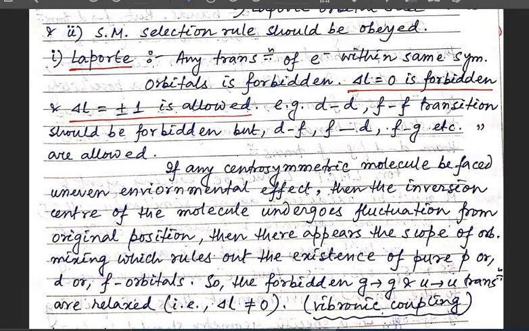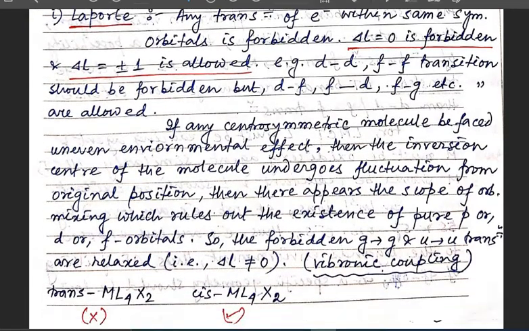So this is a very important rule. According to the Laporte selection rule, when delta L is equal to 0, the electronic transition is forbidden. That means d-d or f-f transitions should be forbidden. But when delta L is equal to plus minus 1, the electronic transition is allowed. That means d to f or f to d or f to g, these types of transitions are allowed. But there are some limitations also.